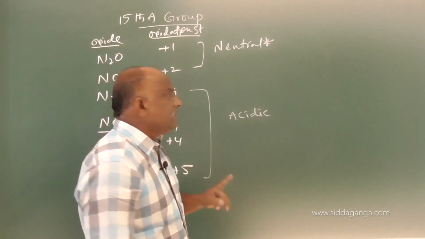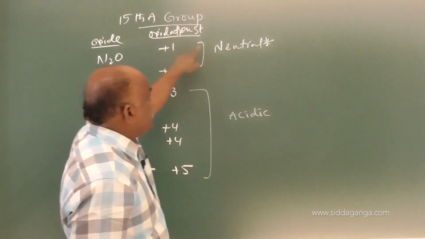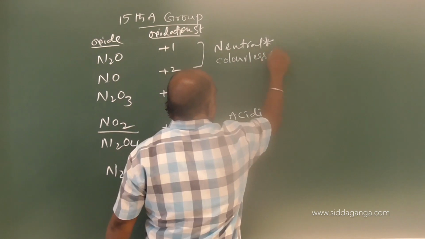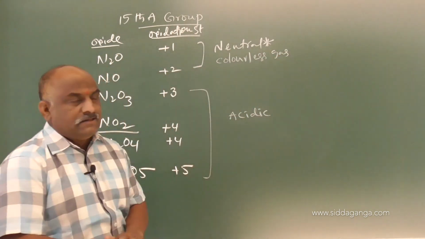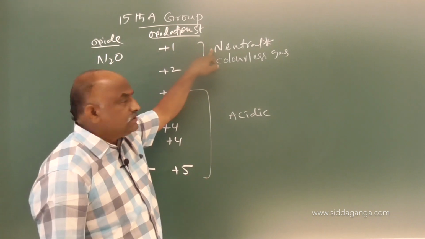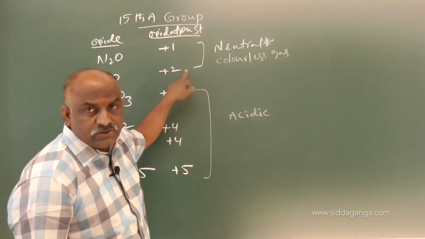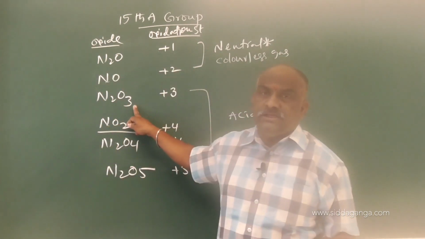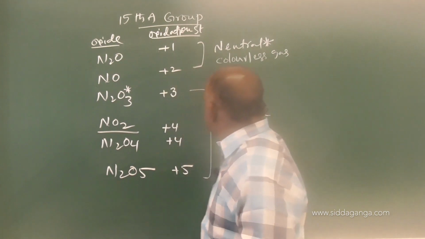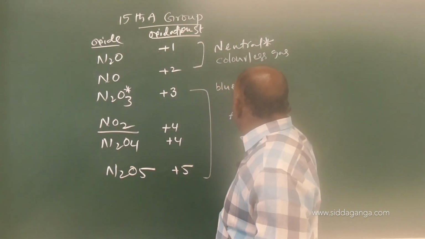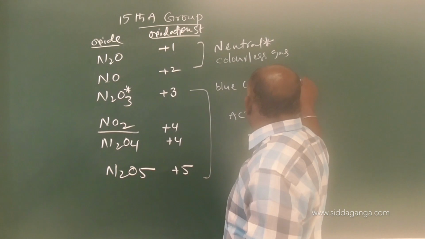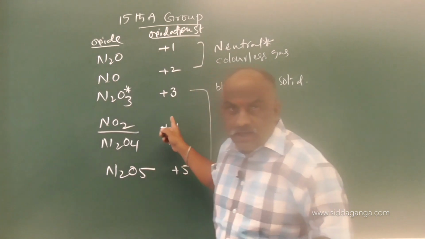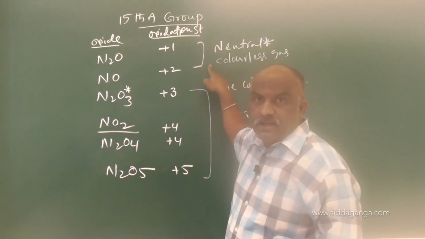And one more point regarding this. Once you observe, these NO and N2O are colorless gases. NO is colorless gas, while N2O is also colorless gas. And next one, N2O3, this was very important. N2O3 is a blue color solid. Very important, my dear students, make a note of this information. N2O3 is a blue color solid. NO and N2O both are colorless.